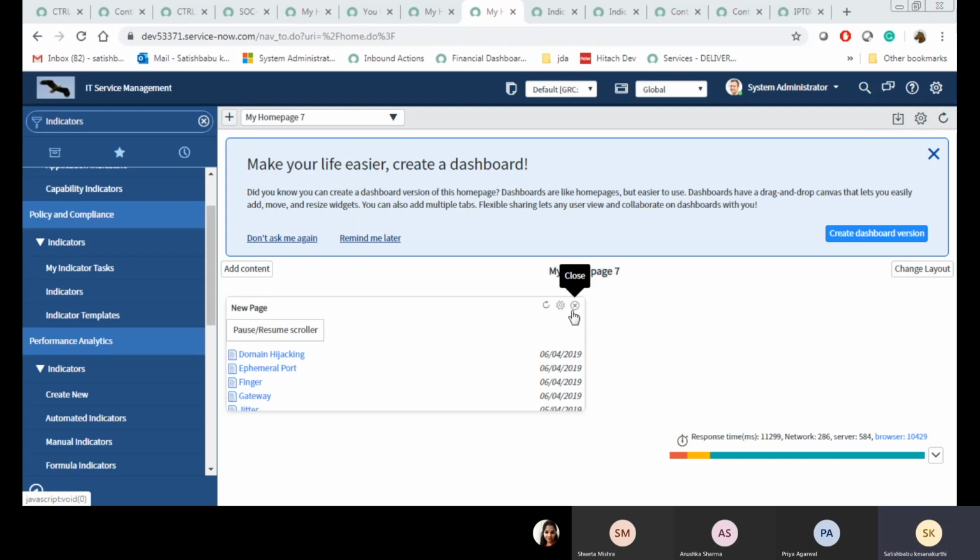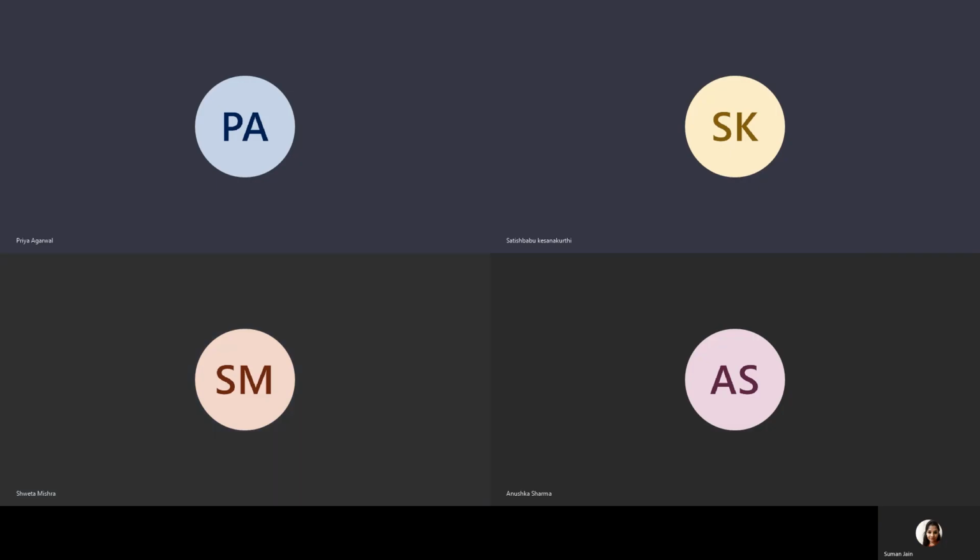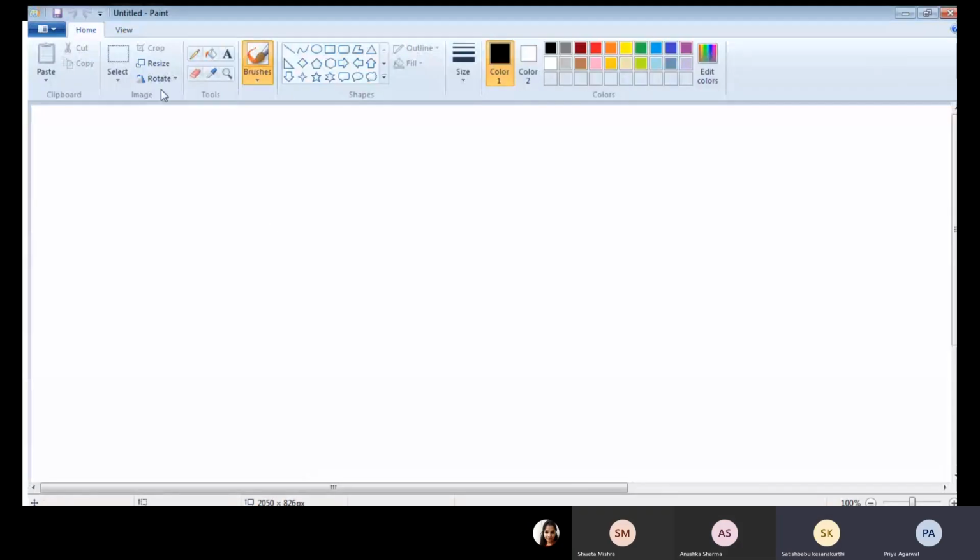Which screen are you able to see now? Home page. Which page? Home page with the left navigation. Now you are able to see that screen, right? Paint. We can see paint.